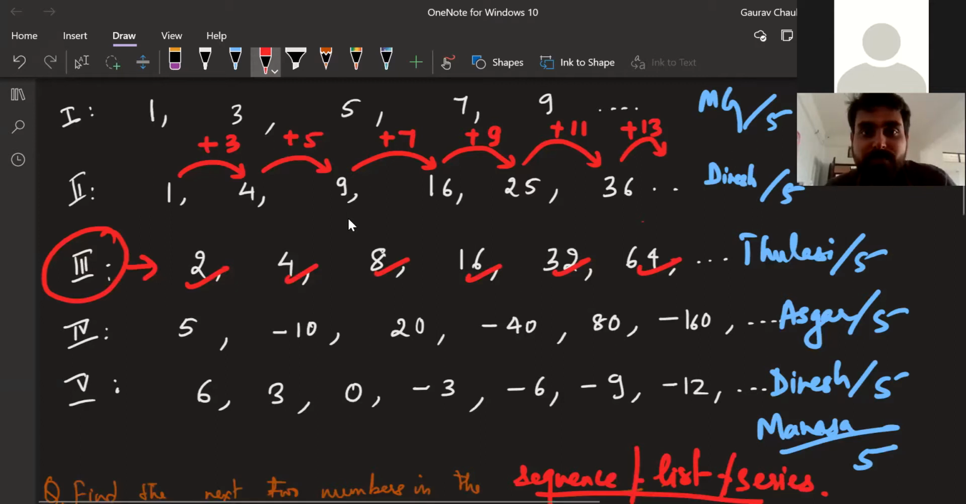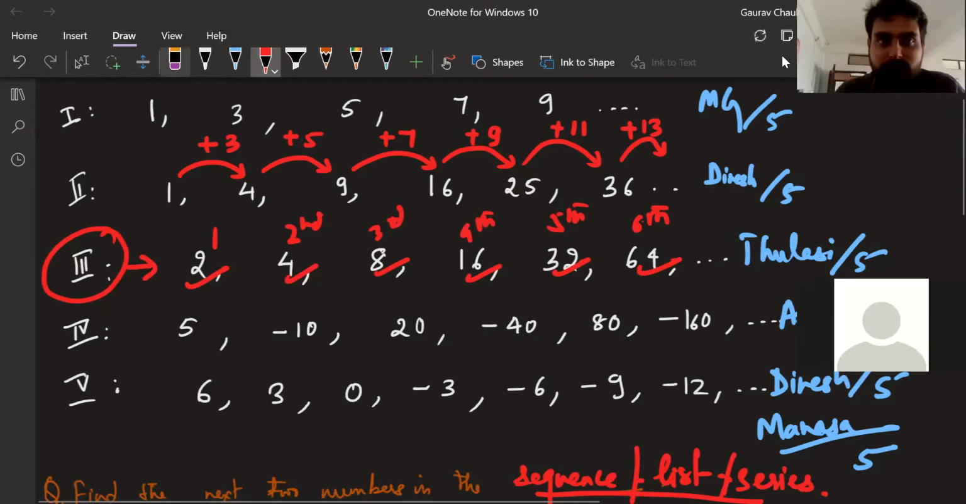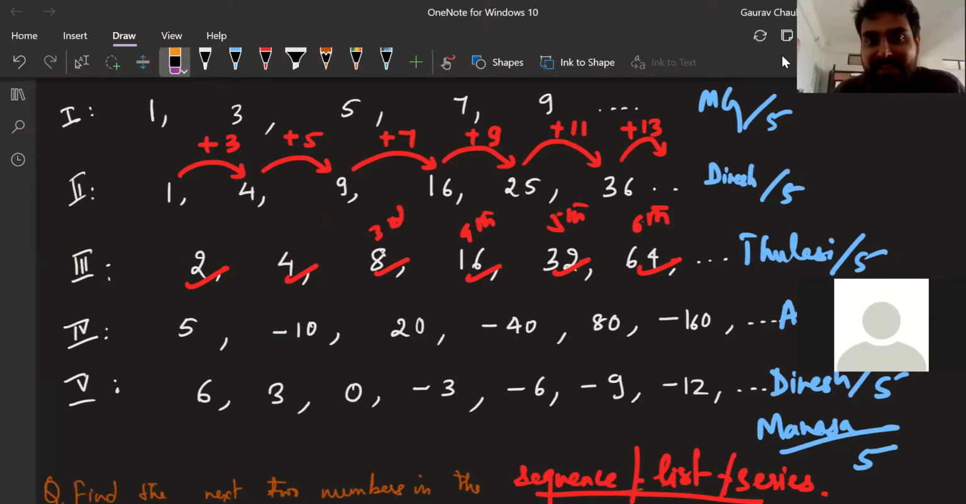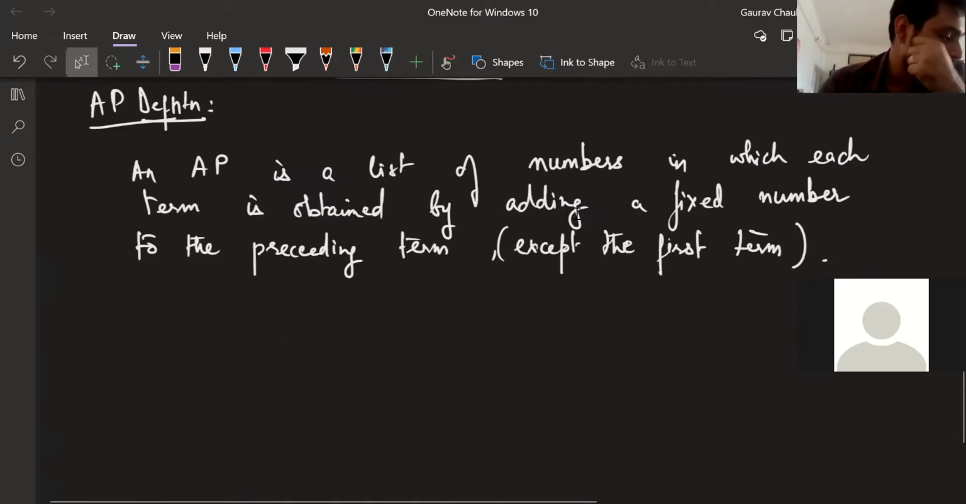Count once. 6 terms are there. Can we say that? This is the first term, this is the second term, this is the third term, this is the fourth term, this is the fifth term, and this is the sixth term. We good with that? Yes, sir. So any series that you take has a lot of terms, which is basically each individual number is a term. Are we good with that understanding?